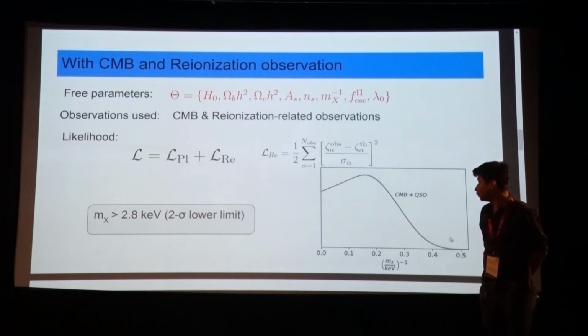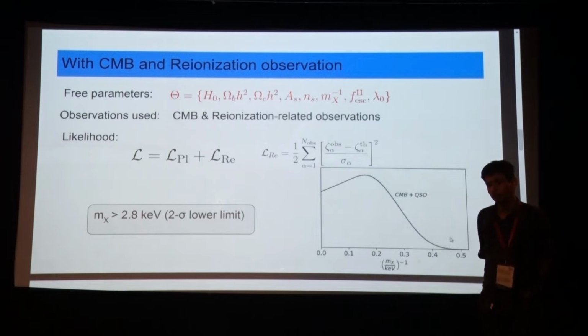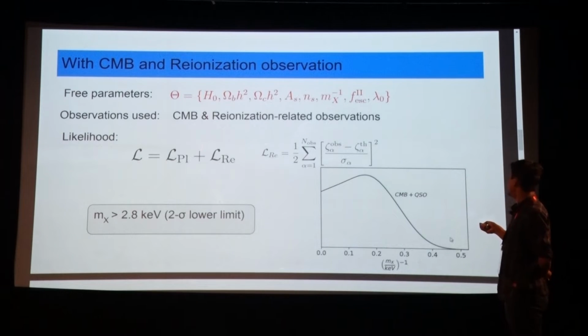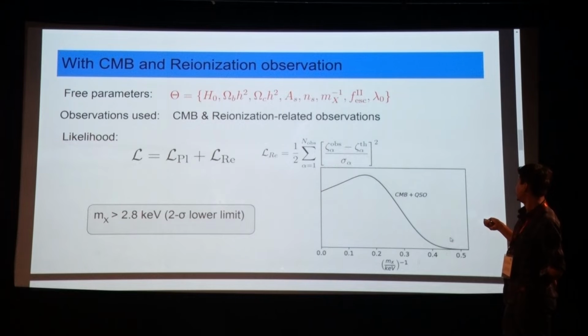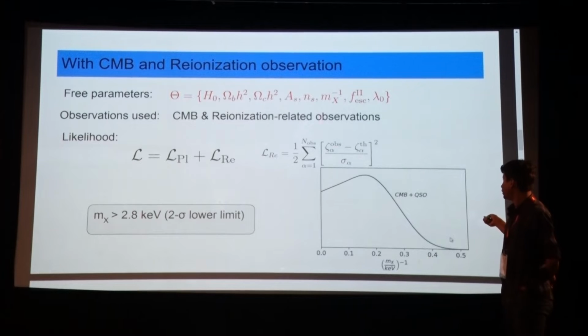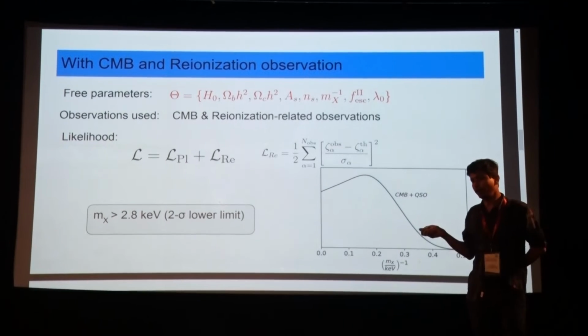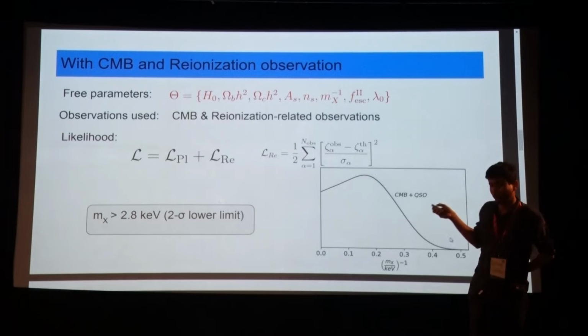Yeah. So, when we use only CMB or reionization model, what are the free parameters in this model? There would be these cosmological parameters, the H0, omega b, omega c, As, ns, which you all know. And then there would be another free parameter which is basically the warm dark matter mass that is given by mx inverse. Remember, we are not varying mx, we are varying mx inverse. This is very easy to handle.